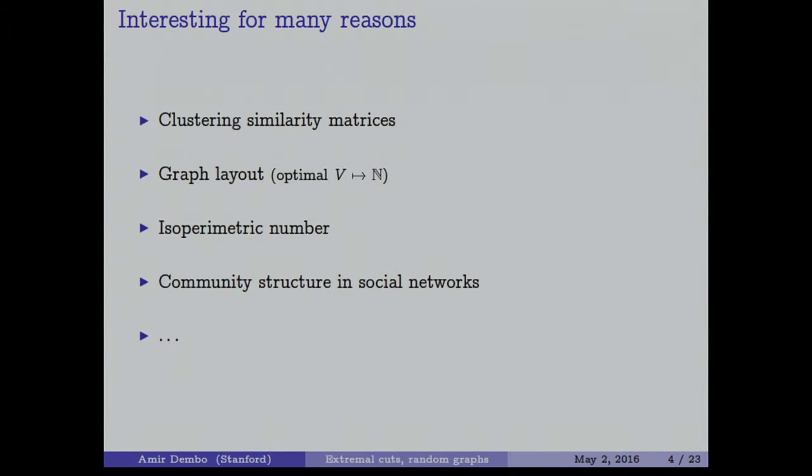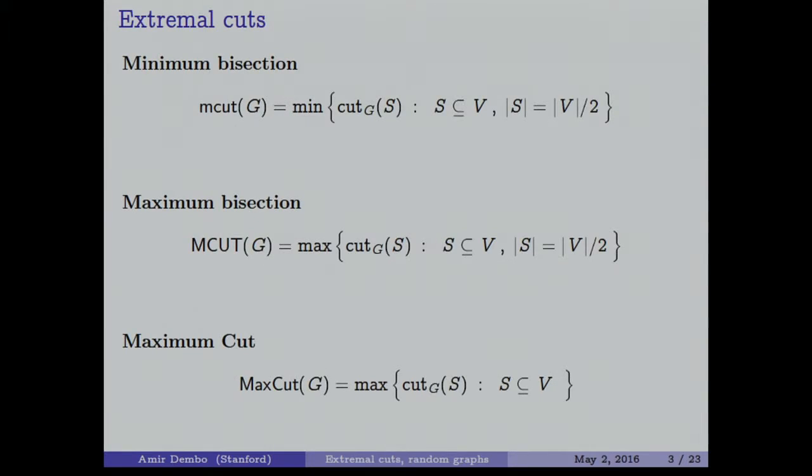Or alternatively, we can look at the maximum cut, max cut, where we have no constraint, but we are trying to put the maximum number of edges in between. When we try to put the maximum number of edges in between, you see there is no benefit in taking one to be single and the other one to be all of them. So there will be 3 extreme cuts that we will want to study.